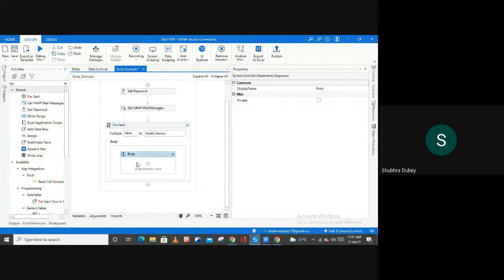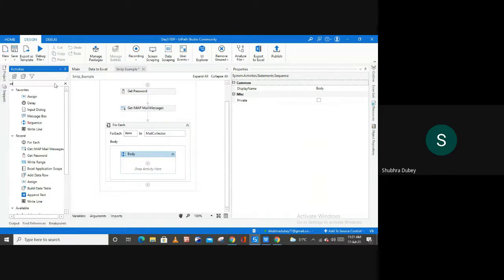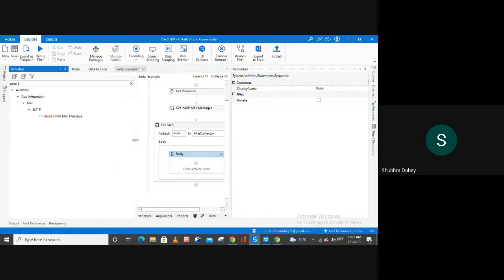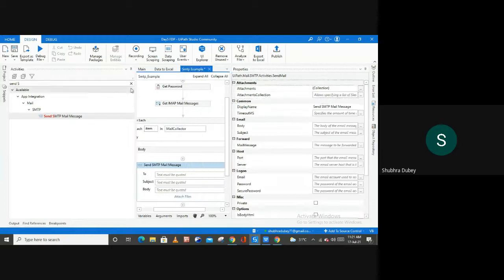Done. Now inside of this body, we are going to use our activity, which is send SMTP. Here we have this activity, as you can see. Available inside of this app integration, we have mail and then SMTP, send SMTP mail message. Drag and drop this activity here.